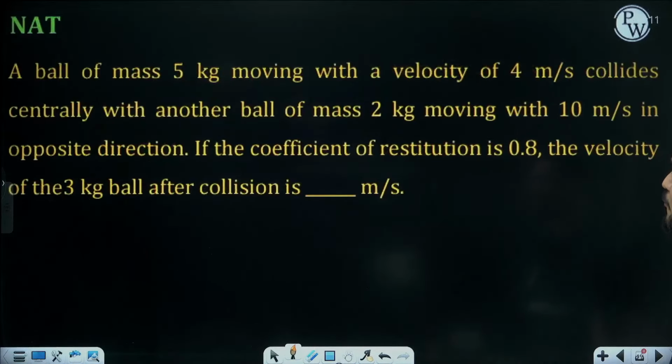A ball of mass 5 kg moving with velocity 4 meter per second collides centrally with another ball of mass 2 kg moving with 10 meter per second in opposite direction. Coefficient of restitution is 0.8.